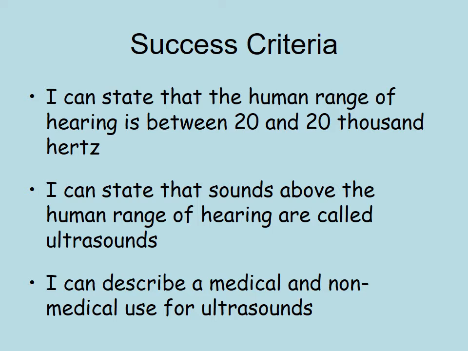Right, so the success criteria. After you've watched this wee PowerPoint, you should be able to state that the human range of hearing is between 20 and 20,000 Hz. You should be able to state that sounds above the human range of hearing are called ultrasounds. So that's sounds that we can't hear. And you should be able to describe a medical and a non-medical use for ultrasound, which is sounds that we can't hear.